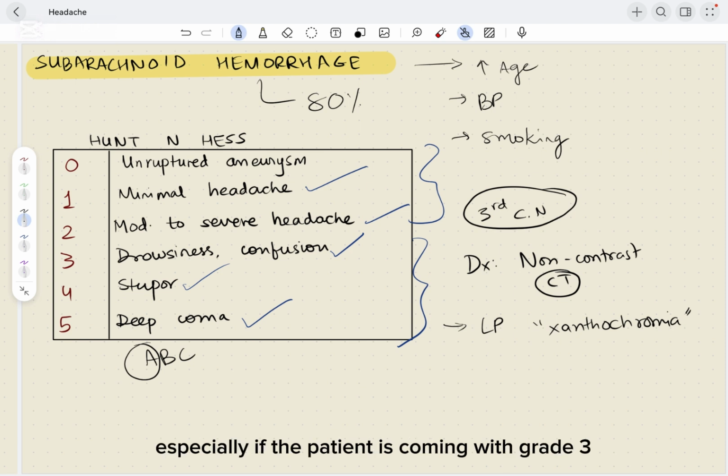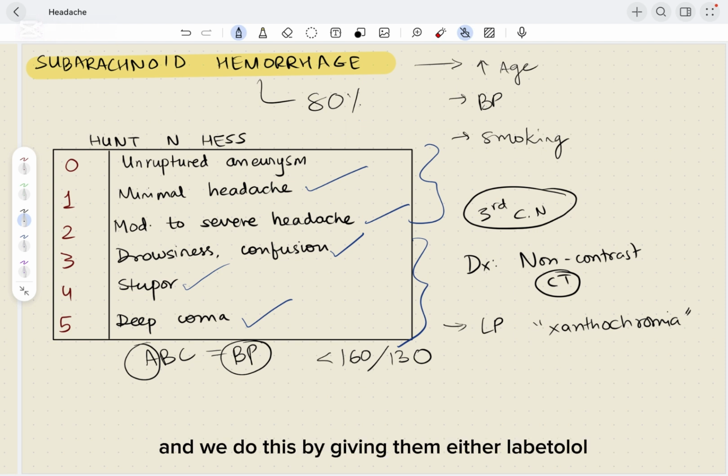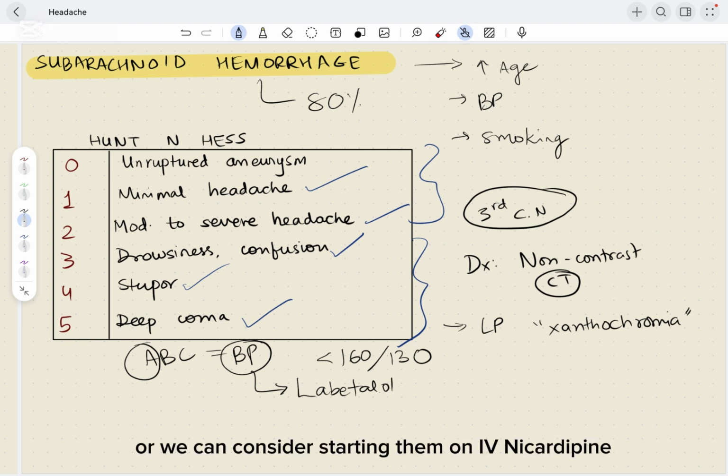As for the management of these patients, remember airway takes priority, especially if the patient is coming with grade 3 subarachnoid hemorrhage that can rapidly deteriorate. As part of their C, we have to look at their blood pressure. We want to keep it ideally at less than 160 by 130, and we do this by giving them either labetalol, or we can consider starting them on IV nicardipine.